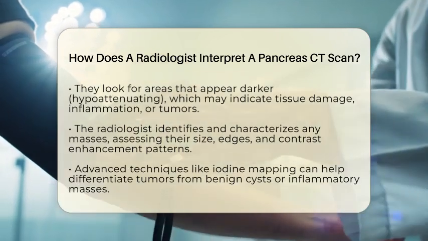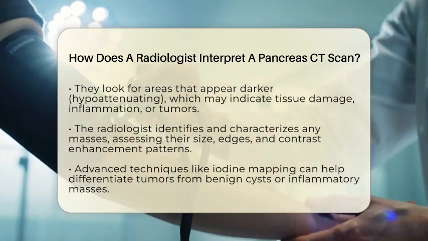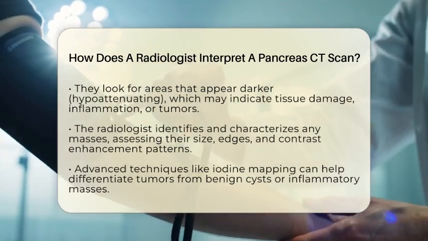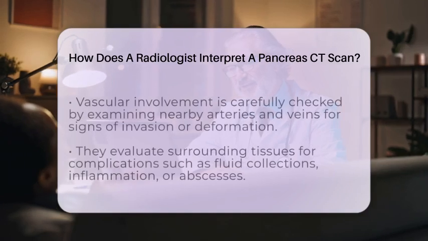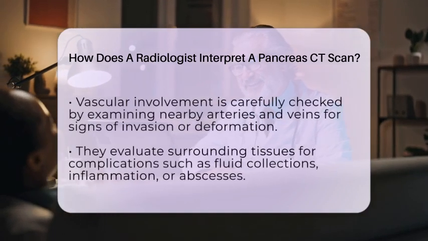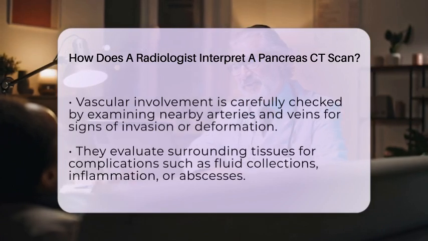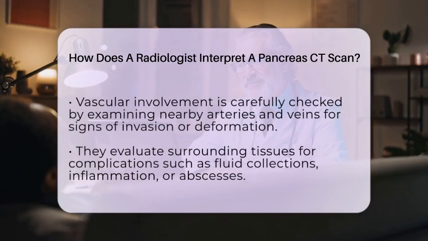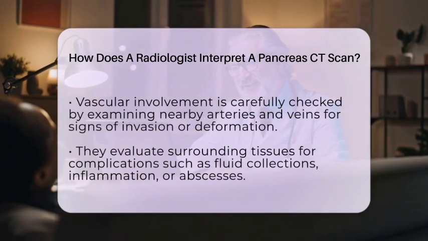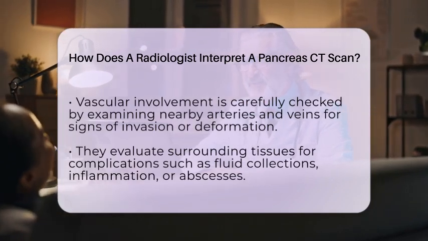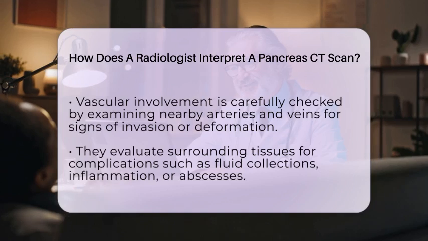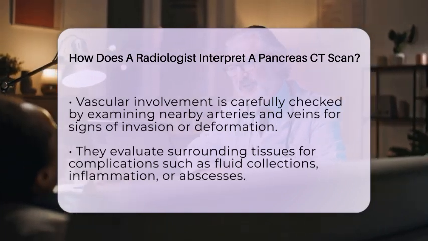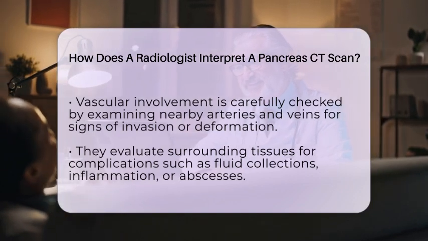Vascular involvement is a critical aspect because pancreatic cancer often spreads to nearby blood vessels. The radiologist carefully examines the relationship between any suspicious mass and major vessels like the superior mesenteric artery and vein, the portal vein, and the celiac artery. They look for signs of invasion, such as narrowing, irregularity, or deformation of these vessels. Detecting vascular invasion helps determine how advanced the disease is and whether surgery might be possible.